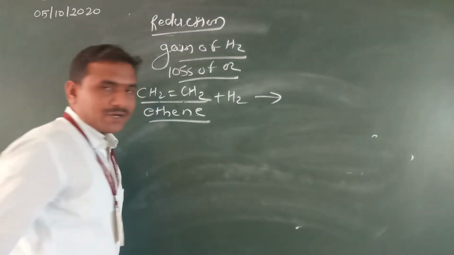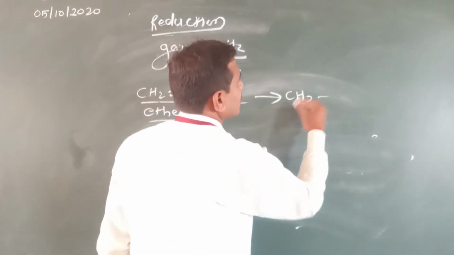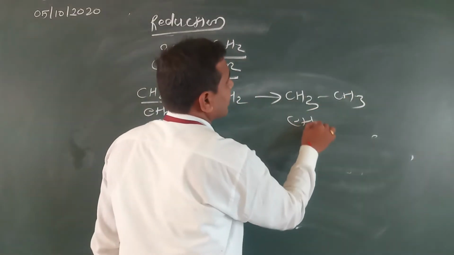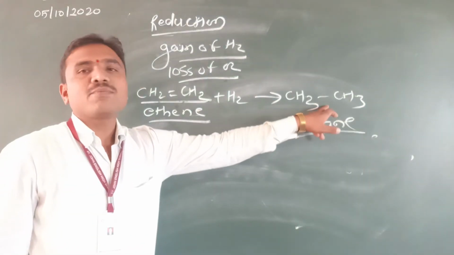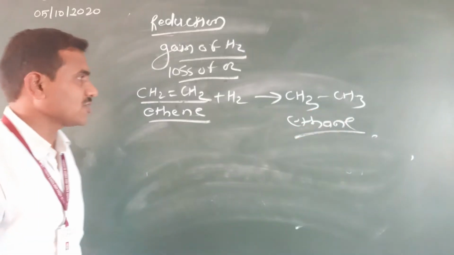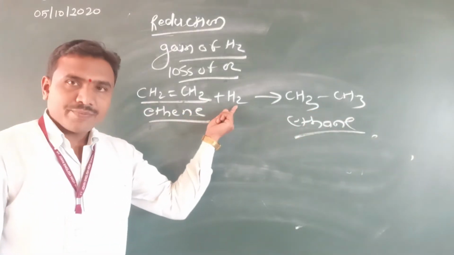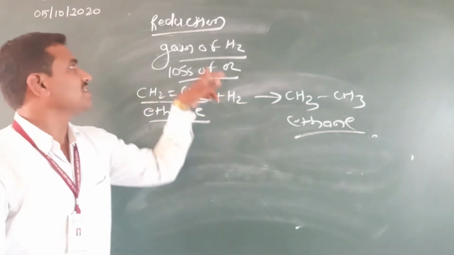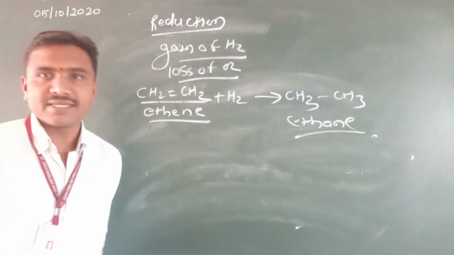Now, reacted with hydrogen, the unsaturated compound gets converted into saturated ethane. Ethane, single bond is there. This compound contains a single bond, a saturated compound. Ethene, unsaturated, combined with hydrogen means gain of hydrogen is there. Gain of hydrogen, reduction. It is an example of the reduction reaction.